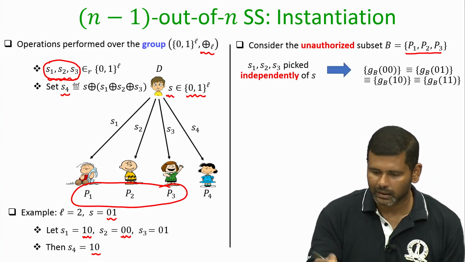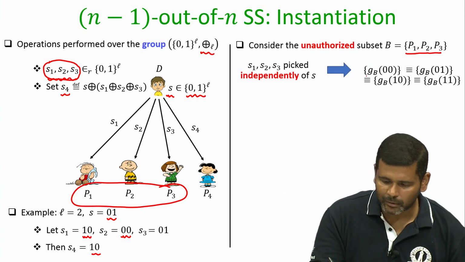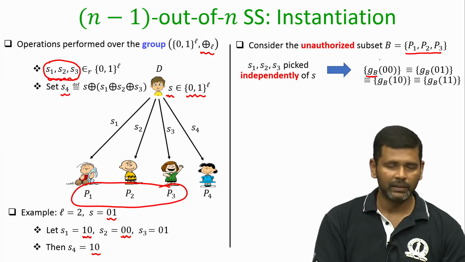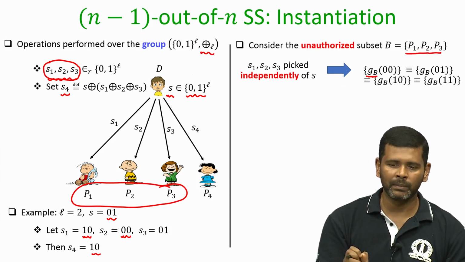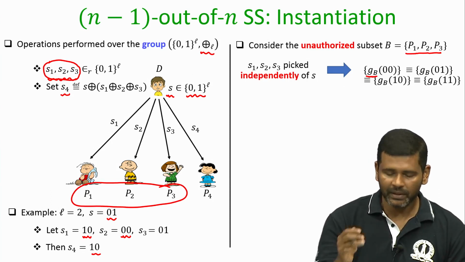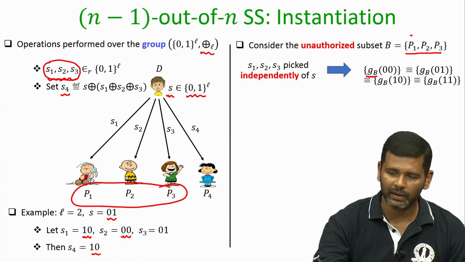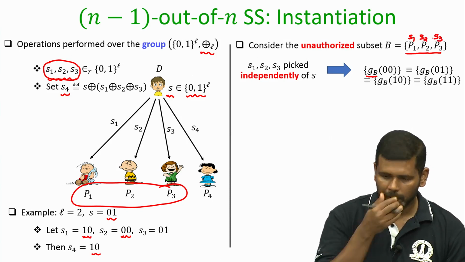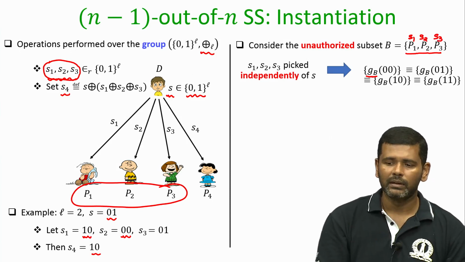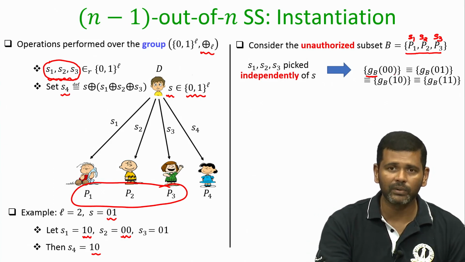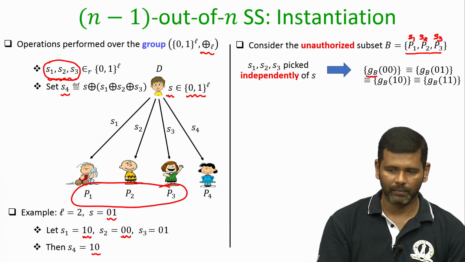you can say that the random variable GB, and remember from the earlier lecture, GB is the random variable denoting the value of the shares S1, S2, S3, because I am taking B to be P1, P2, P3. And GB of 00 means the value of the shares S1, S2, S3 if 00 would have been shared by the dealer.